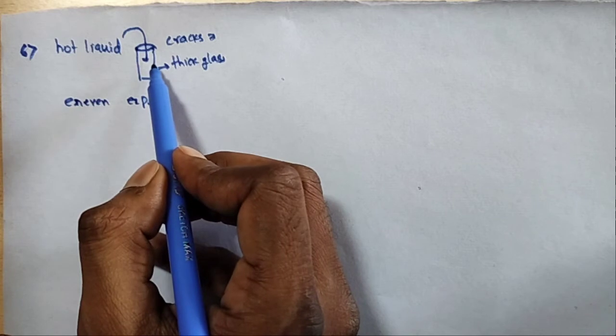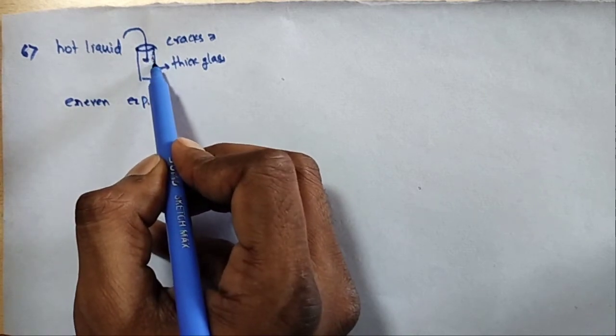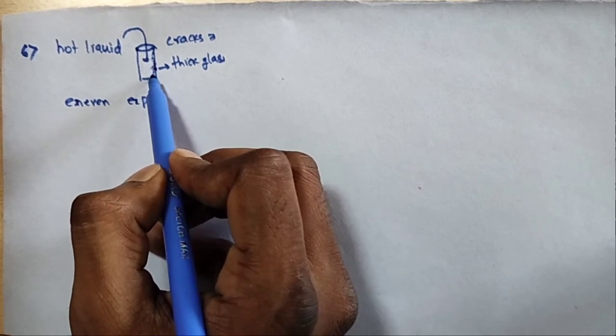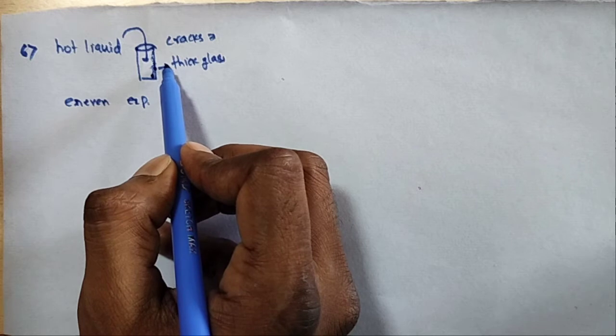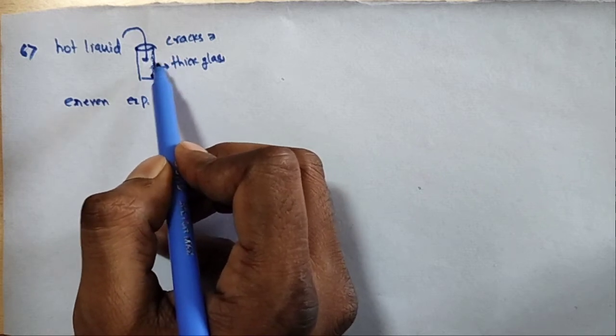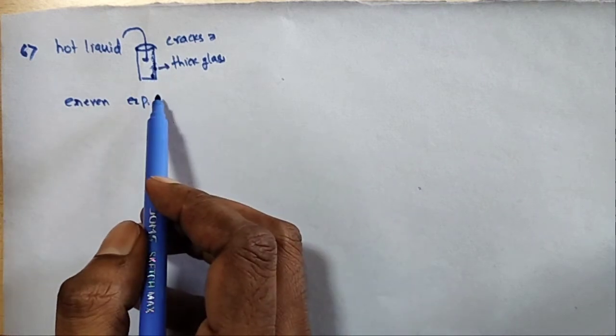When the hot liquid is poured, the inner wall of the tumbler gets heated and tries to expand. Glass is a bad conductor, so the outer layer does not receive the heat immediately, so due to this uneven expansion it breaks.